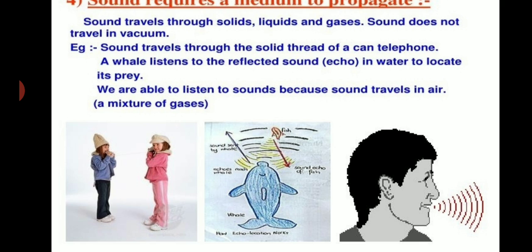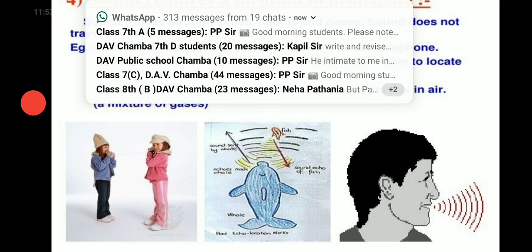When a school bell is rung, the solid bell vibrates and produces sound. The sound travels through air and finally reaches our ear. So sound moves through a medium from its source to the listener. Now let's discuss how sound can travel through solids. To understand this activity, we need a demonstration with an alarm clock and a wooden table.